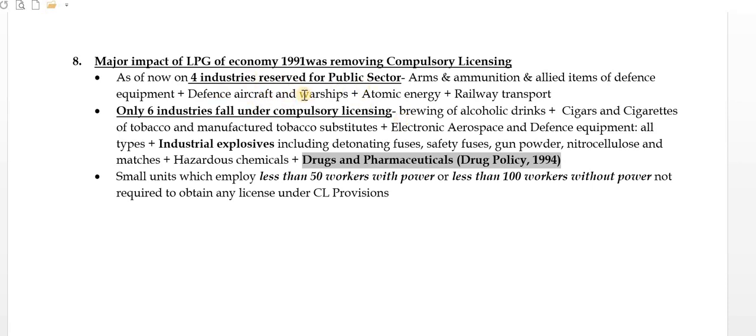And in the reserved public sector, you can easily see the strategic importance of atomic energy, railway transport, arms and ammunition, defense aircraft and warships. But drugs and pharmaceuticals are also under compulsory licensing because they impact public health at a greater level and other matters of internal national security, right? Then small units, which means less than 50 workers with power or less than 100 workers without power, are not required to obtain any license under the compulsory licensing provisions. So these are the exceptions in this compulsory licensing system.